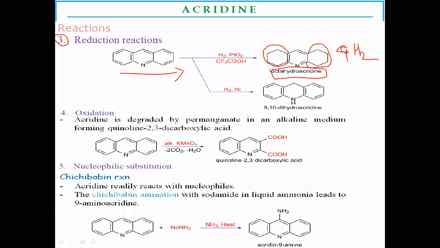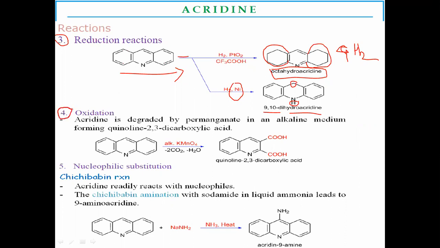Instead of palladium, Raney nickel is used for catalytic reduction. It will form the 9,10-dihydroacridine product. Depending on the catalyst, a different type of reduced product is formed. There is addition of hydrogens on the 10 position of nitrogen and the 9 position on the acridine ring, to form the reduced product, 9,10-dihydroacridine, as the final product. This is the reduction reaction related to acridine.